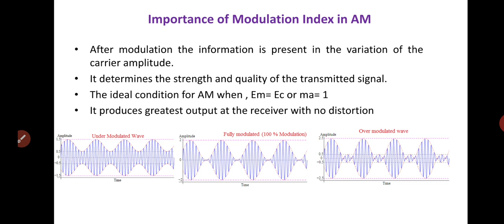When E minimum is equal to 0, the E max will be 2 times Em, where Em is the peak value of modulating signal, and the modulation index is equal to 1 or 100%. So that type of signal is called a fully modulated signal when 100% modulation takes place. The condition is ma should be equal to 1.